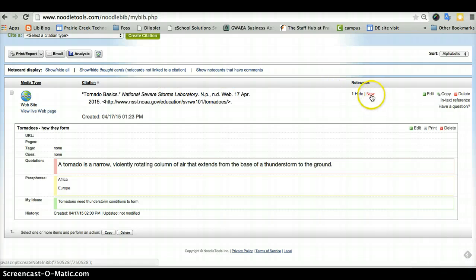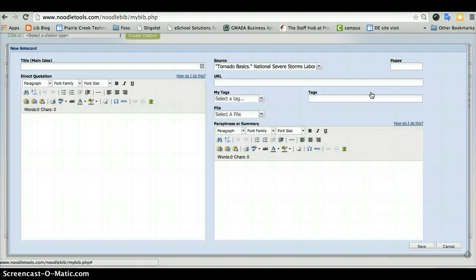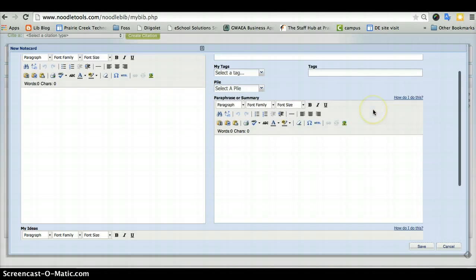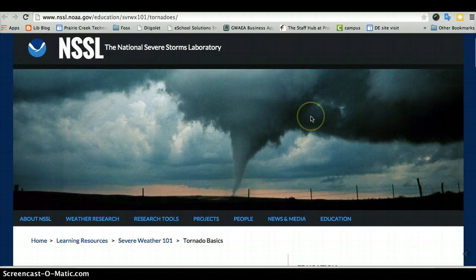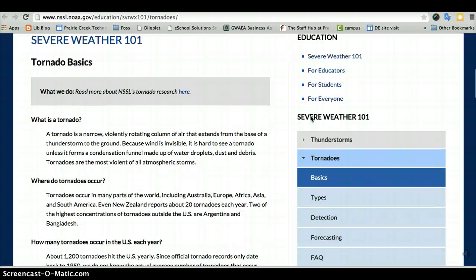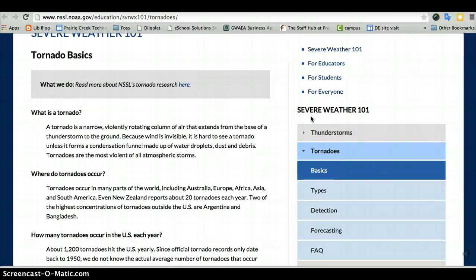And over here, you'll see I actually already have one, but I'm going to create a new one. I click on New, and it opens up the note-taking part of my citation. And then I can go back to my source, and I see this page about tornado basics.